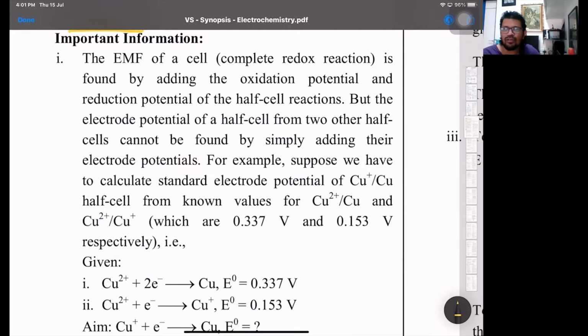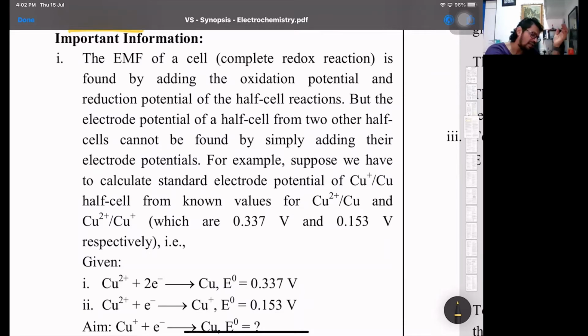So suppose you are given, for example, here you can use basically delta G, which we have done in thermodynamics. Delta G naught is minus nFE naught of the cell. Delta G naught is the standard free energy change, is equal to n, the number of electrons exchanged, into F, Faraday, 96,500, into the E naught of the cell, that is the standard EMF of the cell, which we calculate by cathodic reduction minus anodic reduction.